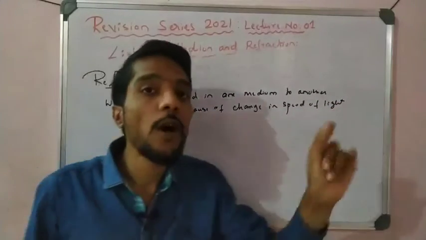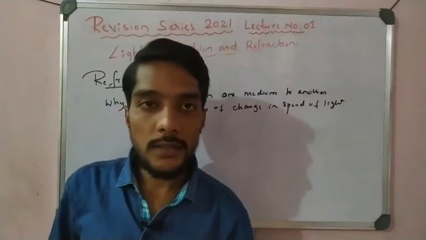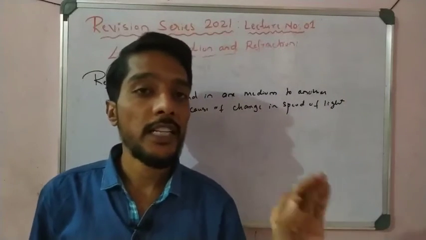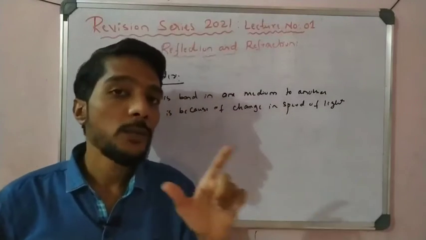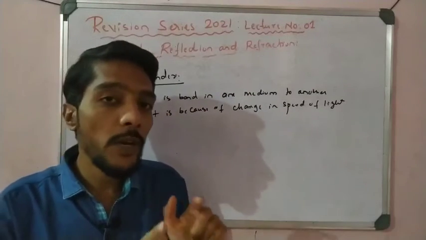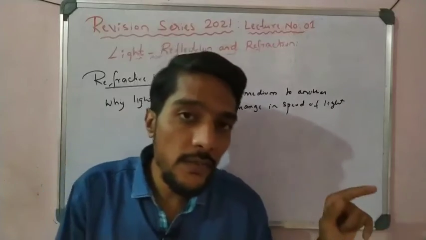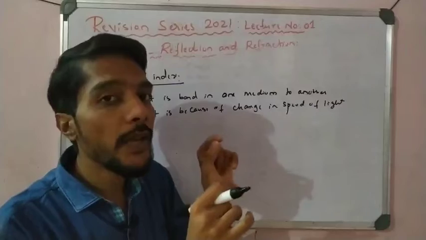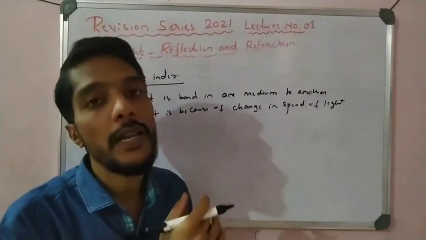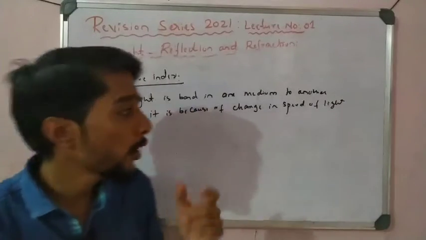If light travels from air to glass, then the light bends. It is because of the change in the speed of light. The speed of light in air is different from the speed of light in glass. Because of the difference in their speed, the light bends here, right? So this is very important, you have to remember.